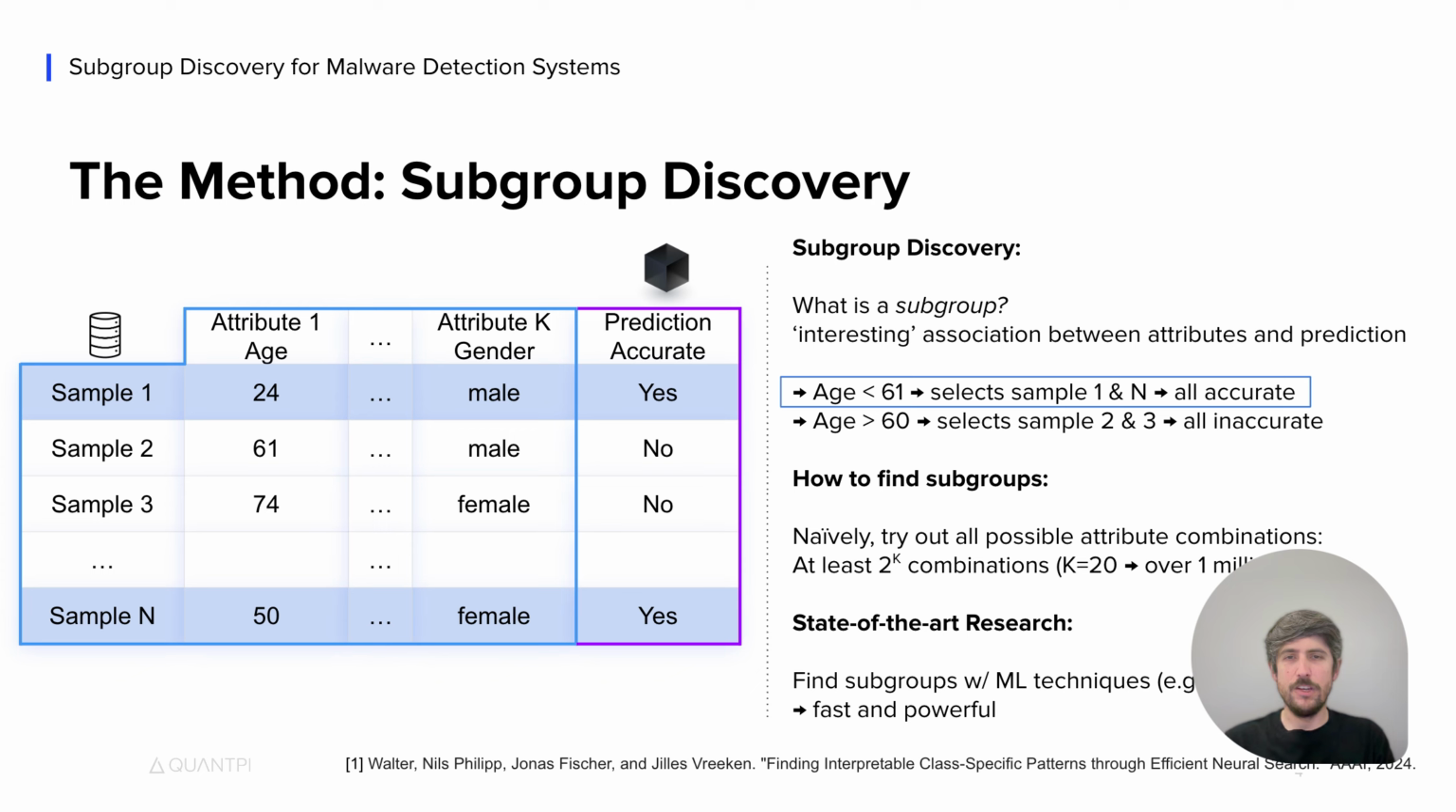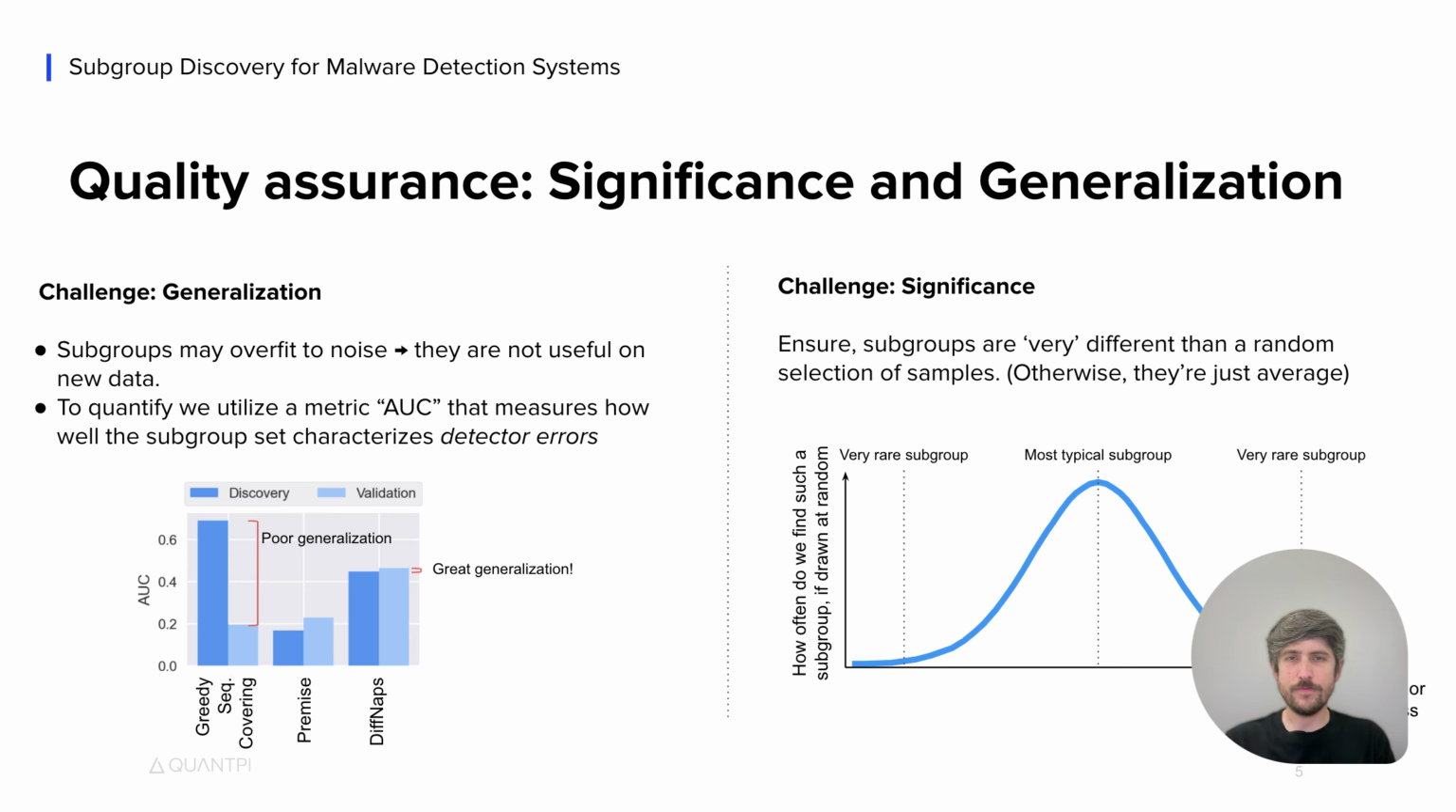An example: a subgroup characterizing all males which are also age 50 and below. However, finding such subgroups is traditionally expensive because all combinations must be computed to score their interestingness. However, recent techniques like Diffnaps utilize machine learning techniques that scale to very large datasets.